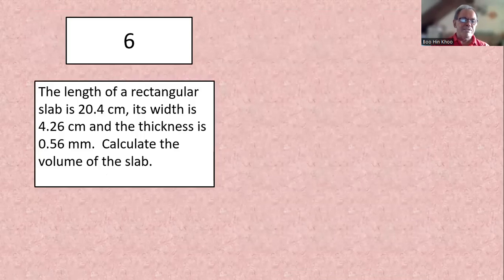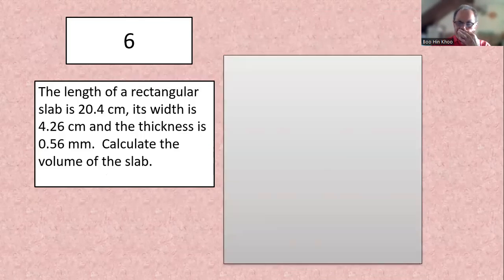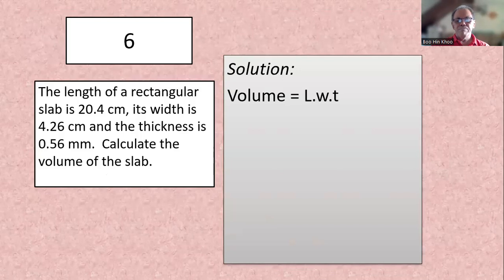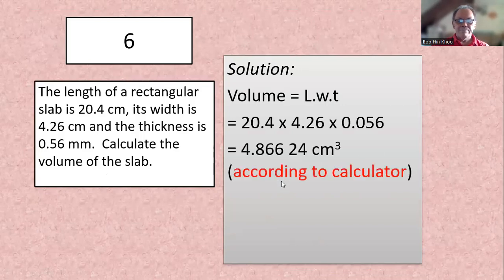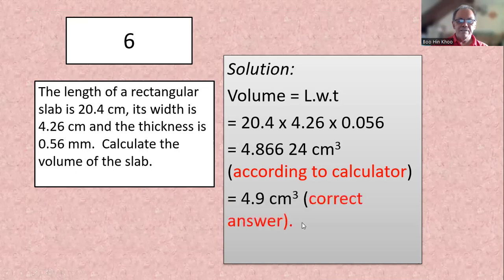The length of a rectangular slab is 20.4 cm. Its width is 4.26 cm and thickness 0.56 millimeter. Calculate the volume. Right, so volume is length times width times thickness. Convert all to cm and calculate. According to the calculator, that's what you get. But we cannot write so many significant figures. So the least significant is this one, 2 only. This is 3, this is 3. The answer should be 4.9 cm cubed.